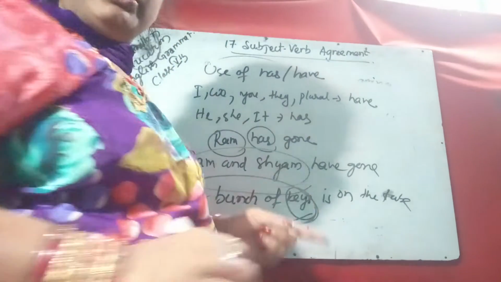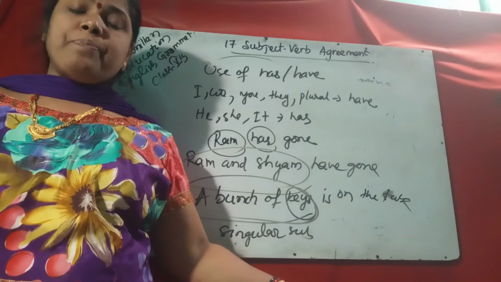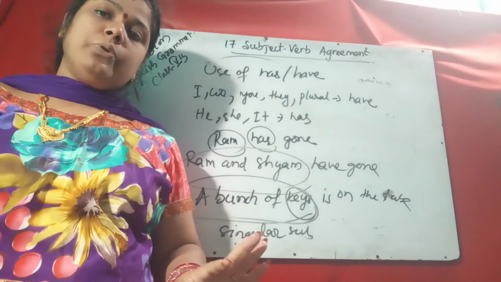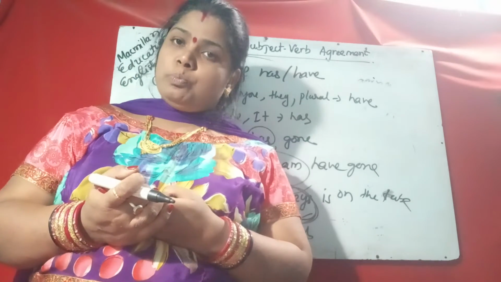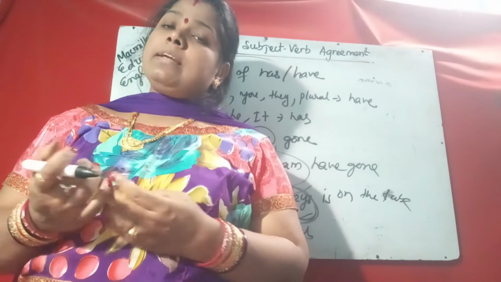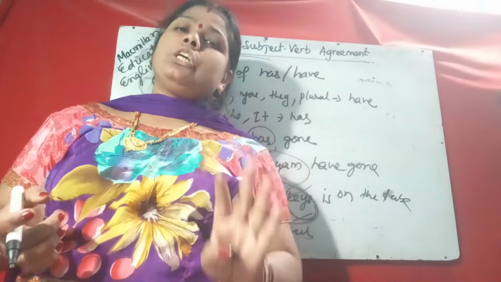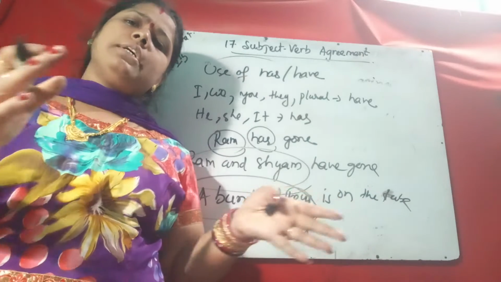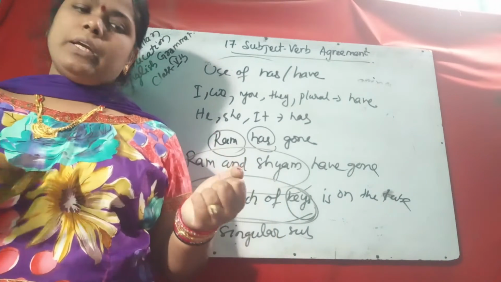So in the case of collective nouns, bunch, herd, bucket, group, band, gang, these collective nouns are used as a singular subject. So according to a singular subject, you use the be forms: is, am.